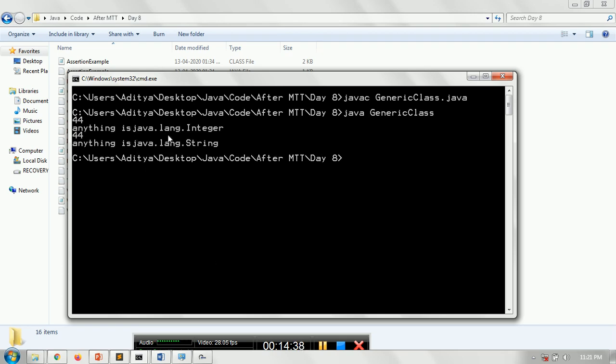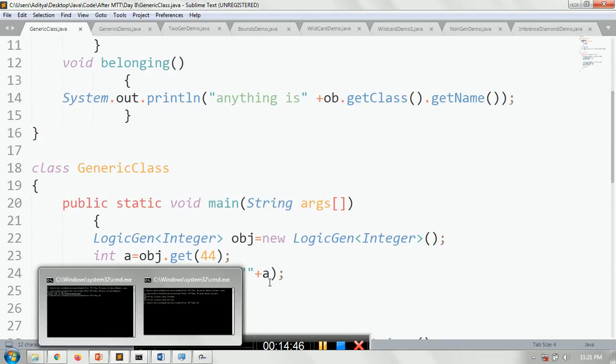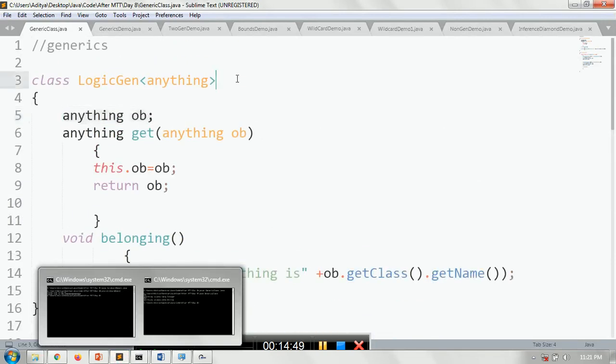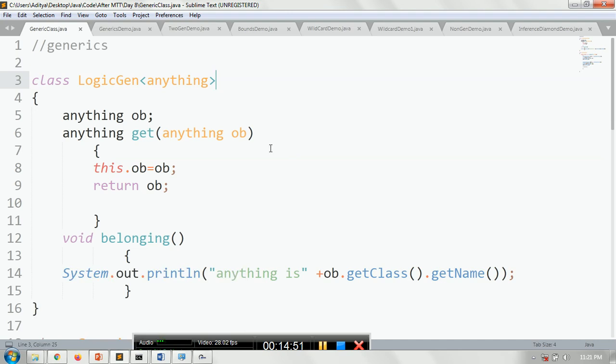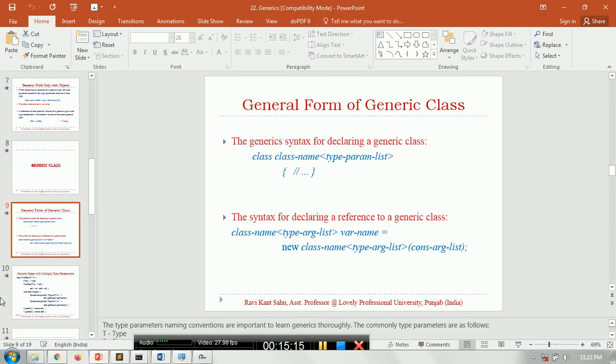See, anything is java.lang.Integer one time, one time it is java.lang.String. These are the values, but the first time you are passing an integer, the second time you are passing a string. So this is a very basic example of a generic class. One thing you note down: if you are trying to use any type, like you are using a type here, you're not passing a particular value, you're just using type information instead of passing the exact object. This has to be mentioned with the class because the class does not know what is anything. So it should be explicitly defined here. It will be clearer in the further video.